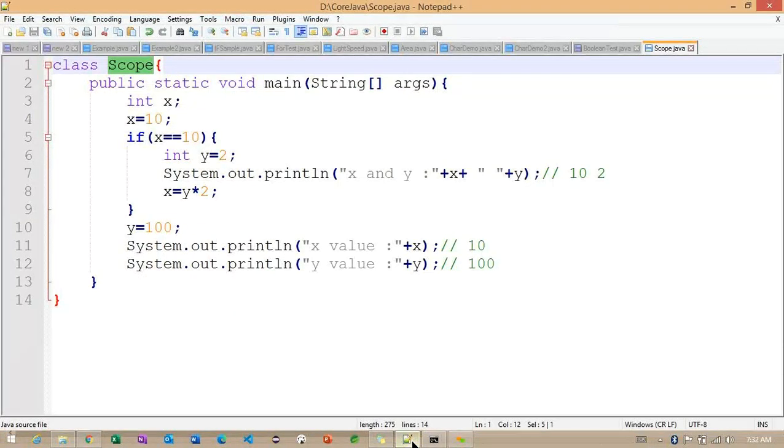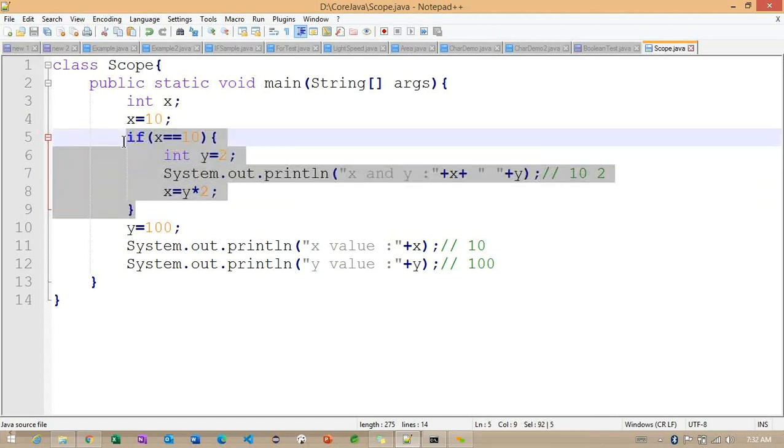Where do I need to initialize? Declare y. Yeah, because y is being used outside of its scope. Yes. So basically, we already declared this y, but the problem here is that y is accessible only within this scope of the block. This is what I want to explain here, getting the point.